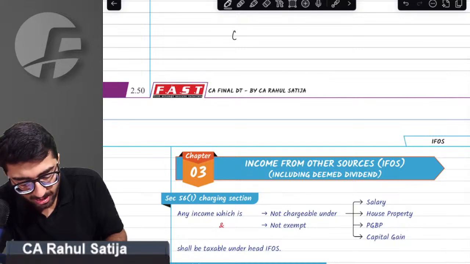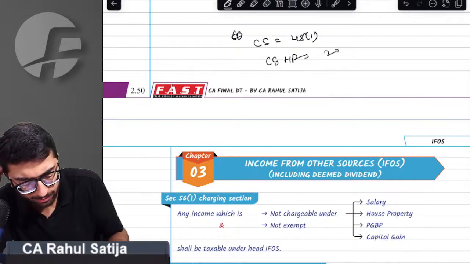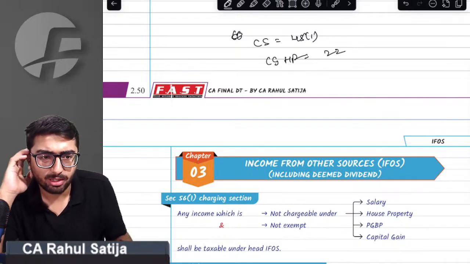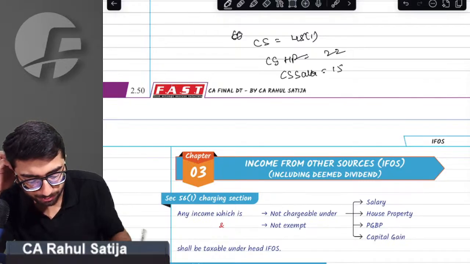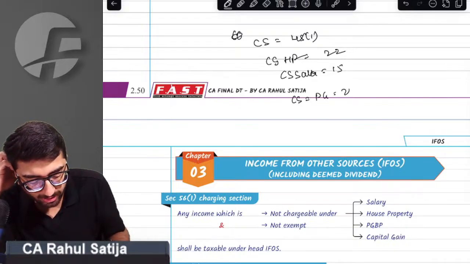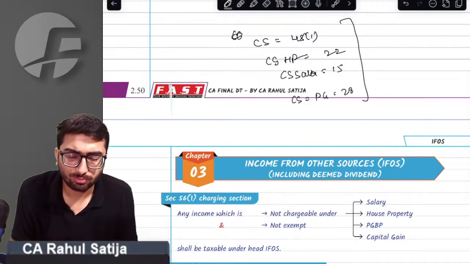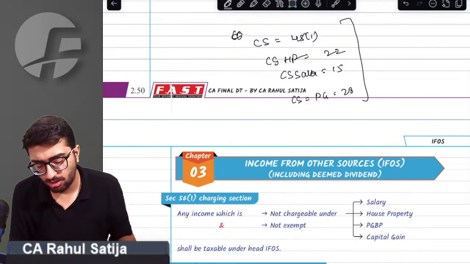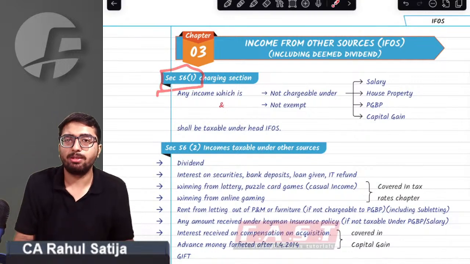If you are asked the charging section of capital gain, it is 45(1). If you are asked the charging section of house property, it is section 22. It is a CA Inter topic, not in CFN. If you are asked the charging section of salary, sir, it is section number 15. If you are asked the charging section of PGPP, it is section number 28. So every head of income has some charging section. Similarly, income from other sources is also chargeable to tax as per section number 56(1).